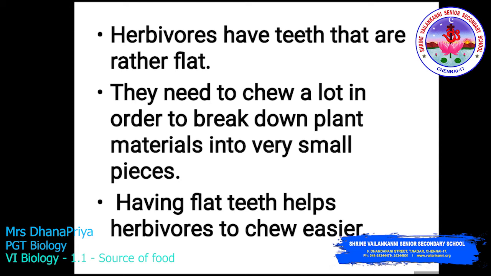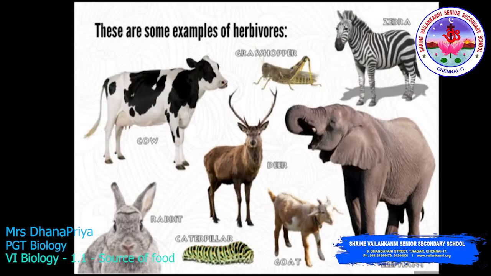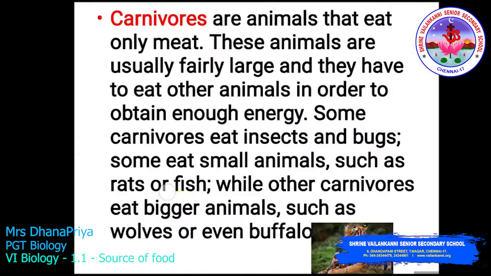Herbivores have teeth that are rather flat. They need to chew a lot in order to break down plant material into very small pieces. Having flat teeth helps herbivores to chew easier. So here are some examples of herbivores. Here you can see cow, rabbit, caterpillar, goat, elephant, deer, grasshopper, zebra.